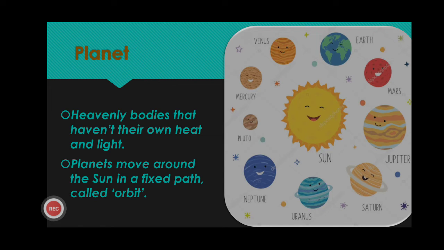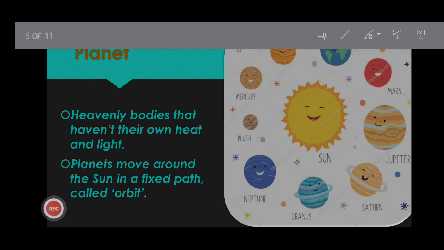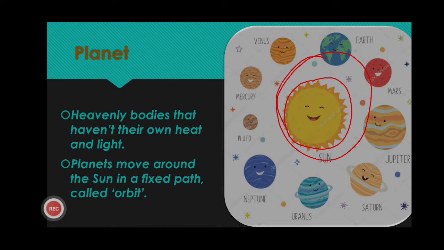Now children, all planets move around the sun. Here you can see our sun, and all planets move around our sun in a fixed path. Path means a fixed way. As you come from your home to your school daily by a fixed way, you do not change your way. Similarly, every planet has a fixed way in which that particular planet moves around the sun, and this type of movement is called revolution.